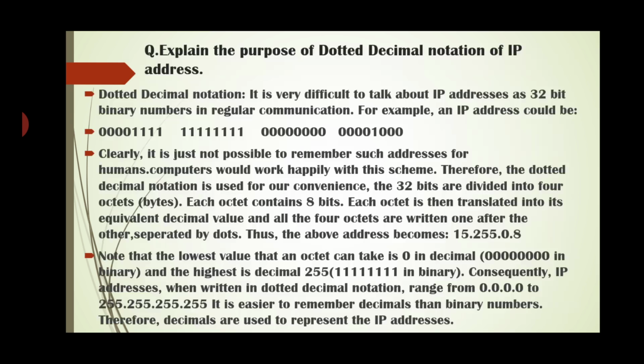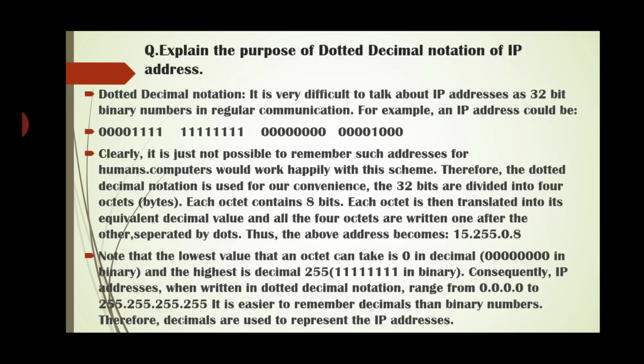The 32 bits are divided into 4 octets, or bytes. Each octet contains 8 bits. Each octet is then translated into its equivalent decimal value, and all 4 octets are written one after the other, separated by dots. Thus the above address becomes, we can write like this, 15.255.0.8. Like this, we can remember this address easily with dotted decimal.